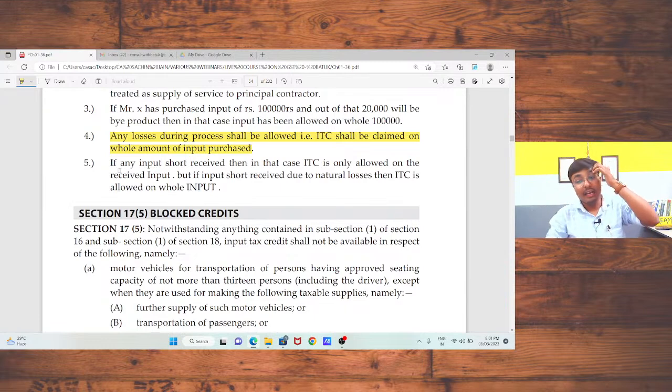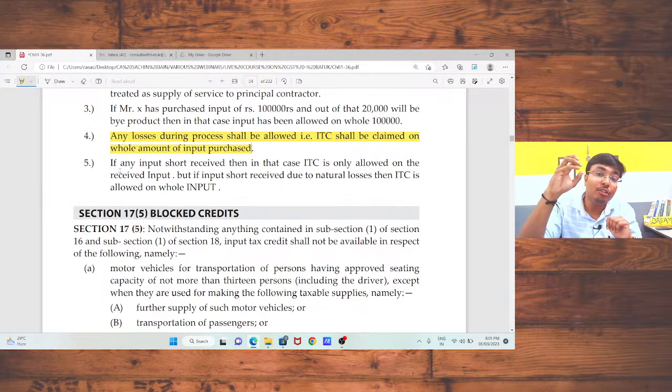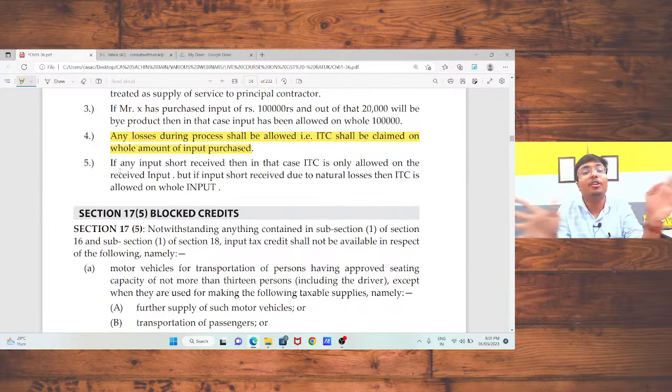Just take an example. If I had bought a certain product और उस प्रोडक्ट का नेचर ऐसा है वो सिकुड़ेगा, सिंकेज होगा उसके अंदर, there is sinkage in that product. In that case, that sinkage is a natural loss. In that case, input is allowed on the whole amount. But if certain goods have been lost during transit, in that case that loss is an abnormal loss. In that case, input is not allowed.